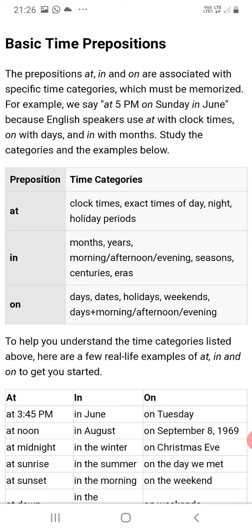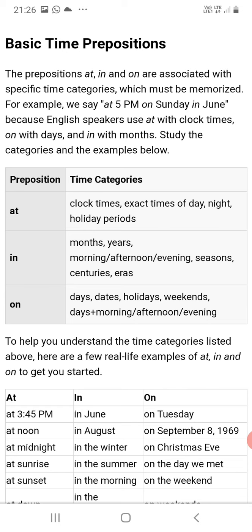To denote time also we can use these three: at, in, on. Time categories: at is used to denote clock times and exact times of day, night, holiday periods, etc. That's why at Christmas holidays, at night, those kinds of phrases are used.